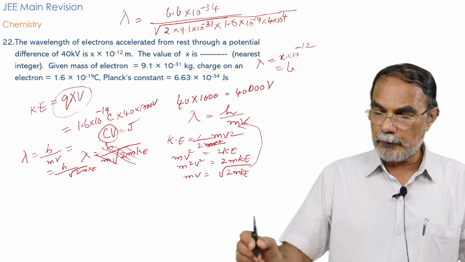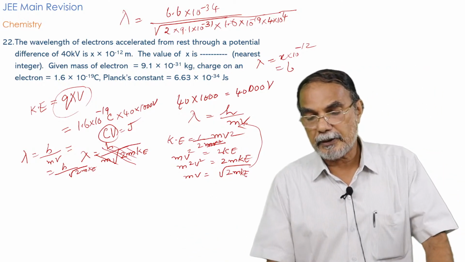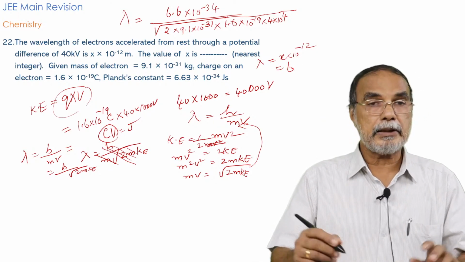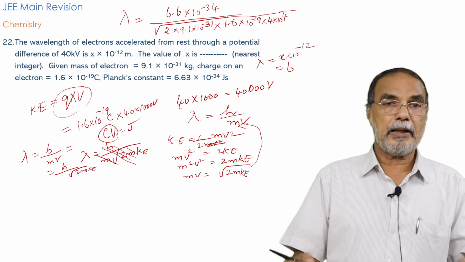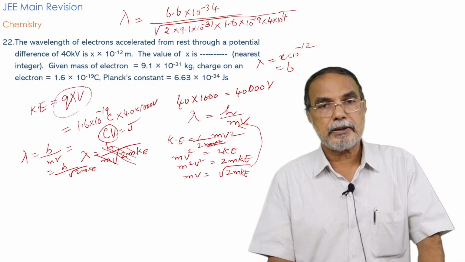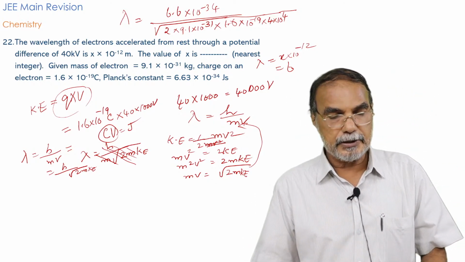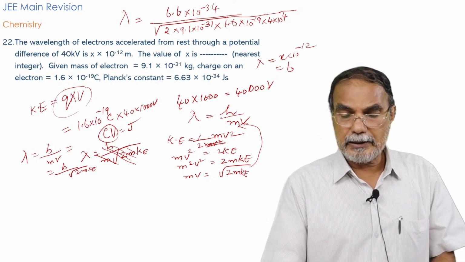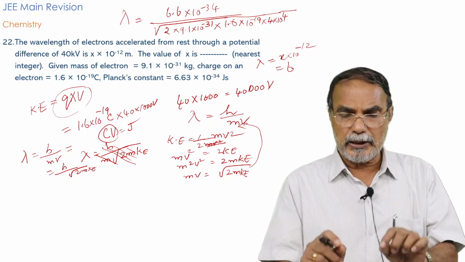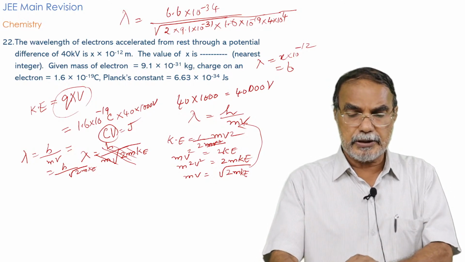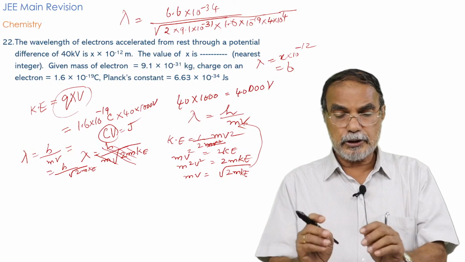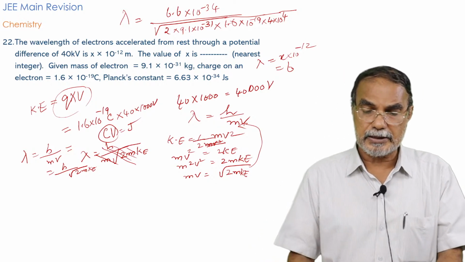It will be 6 point something, but corrected to the nearest integer it is 6, because it is a single integer type of question. So that's why they always give in the bracket nearest integer. Okay. So you can easily do it, only thing is that a little bit of calculation; some numerical ability is also tested in this question, whether you are able to calculate within the stipulated time and come to the correct result.